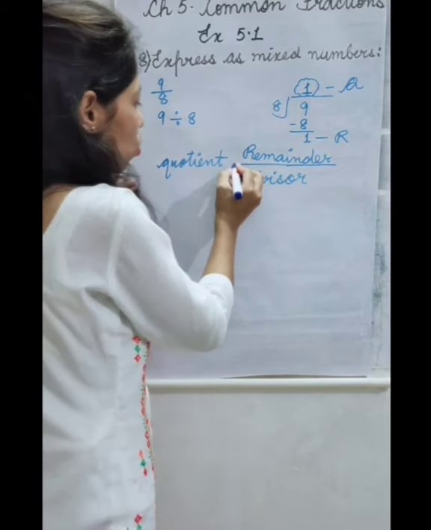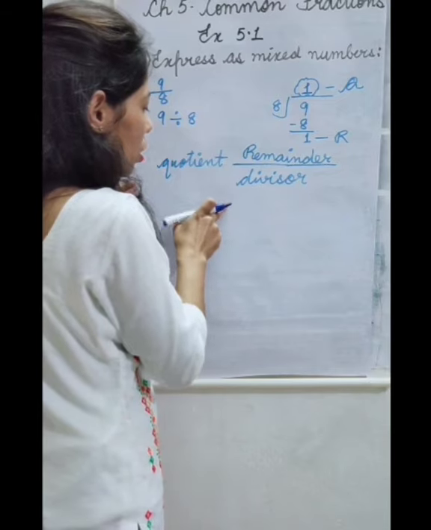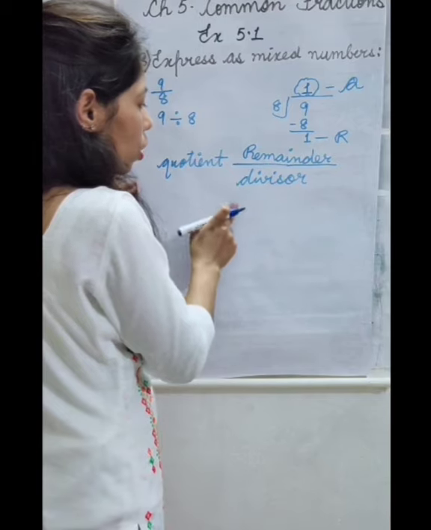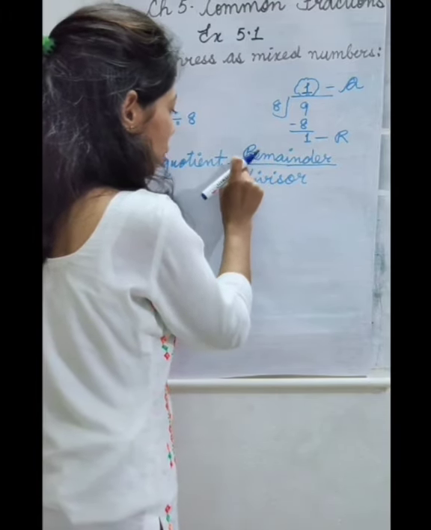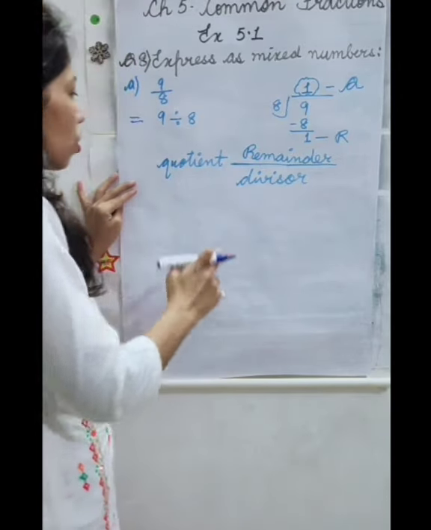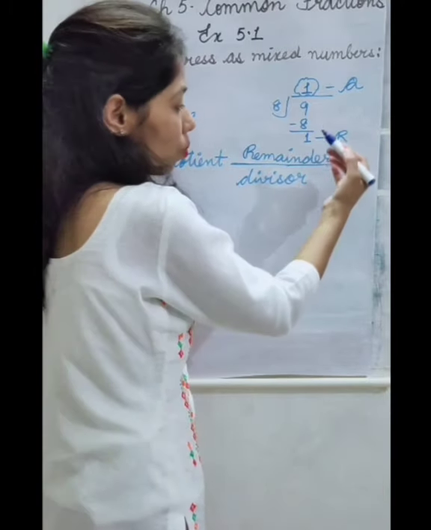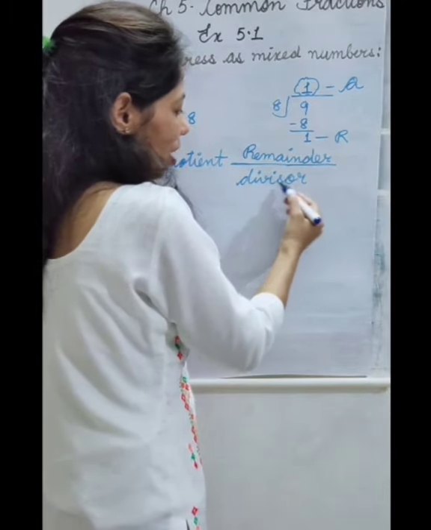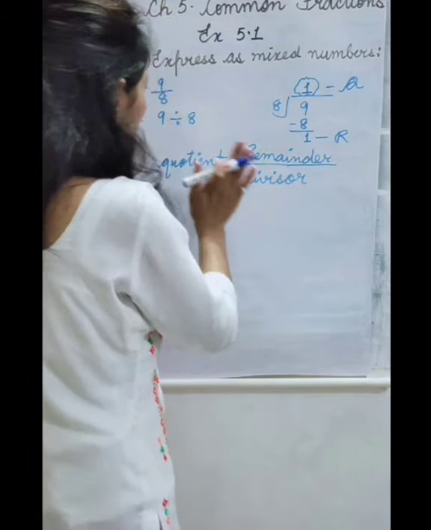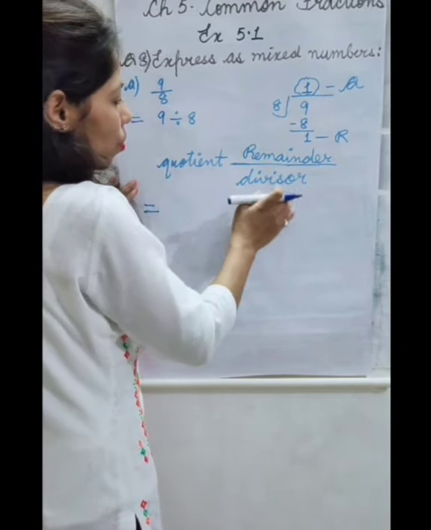As you can see, this quotient is neither upside nor downside. This quotient is neither in the place of numerator nor in the place of denominator. It is in between, next to this line. So this side we will write quotient, here remainder will come in place of numerator, and divisor will come in place of denominator. So we have to express this 9 by 8 in the form of mixed number.